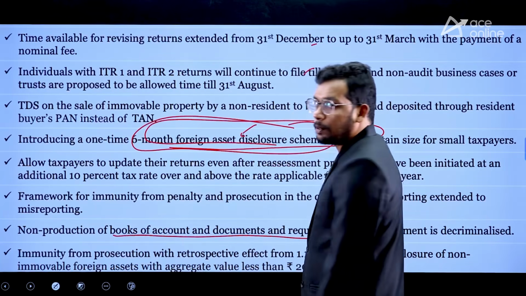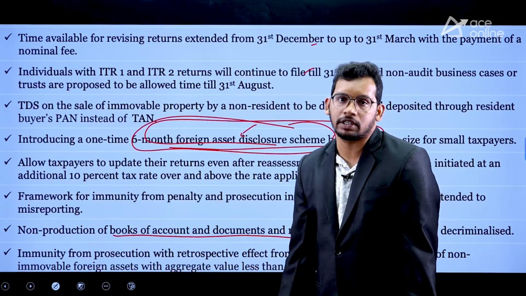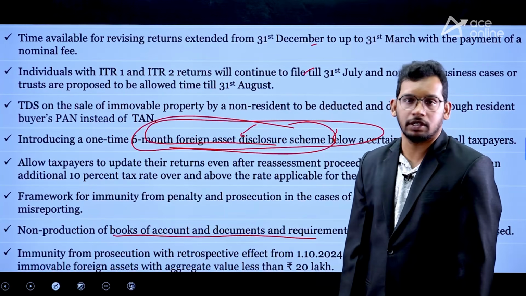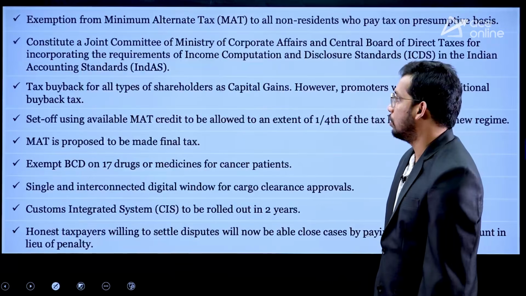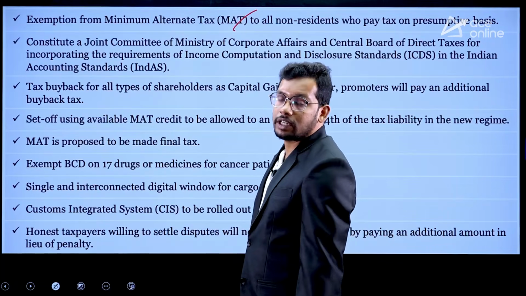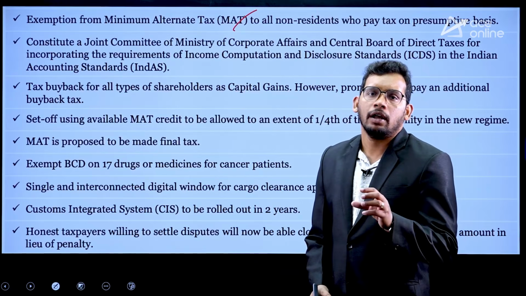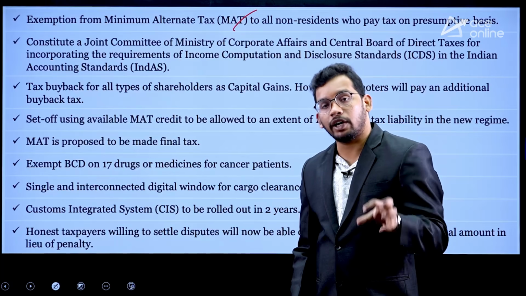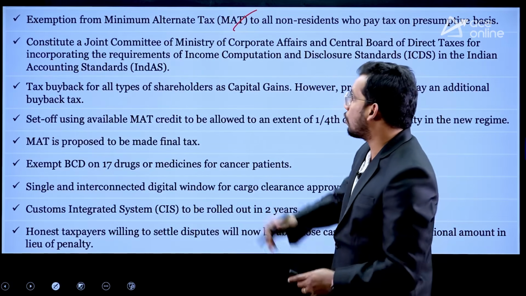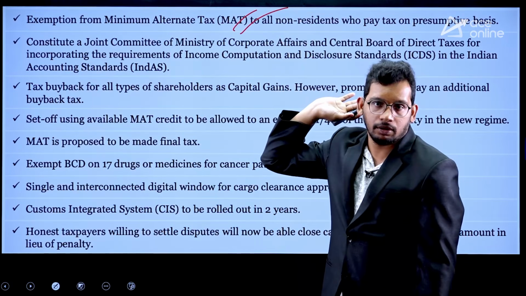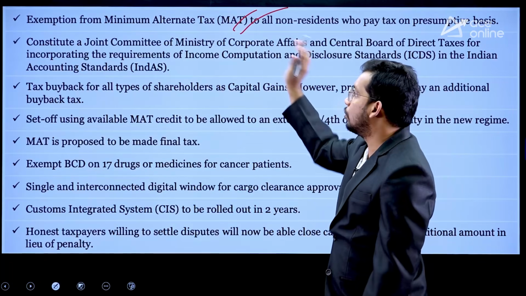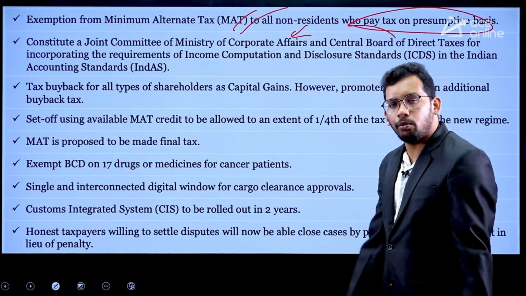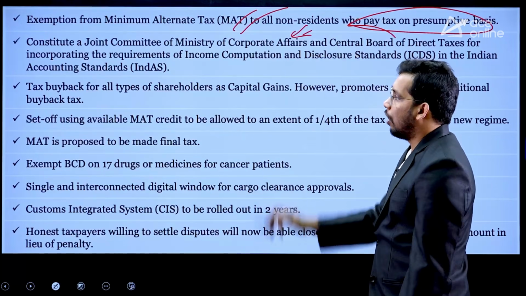So these are some other aspects. Non-production of books of accounts. That means if some persons are not showing profits or showing them illegally, they were earlier charged with heavy fines, but now that is also going to be removed. Minimum alternate tax. What is MAT? Minimum alternate tax is a certain amount of money the government collects from business houses. So even if they find some loopholes and are exempt from tax, the government will charge MAT. Okay? MAT will be charged. So that is going to be wiped out, or they are going to be minimally charged on MAT.